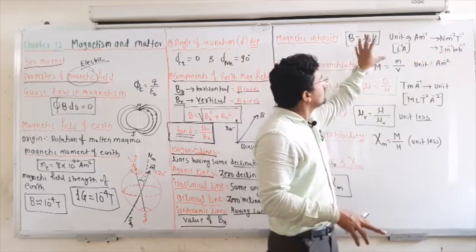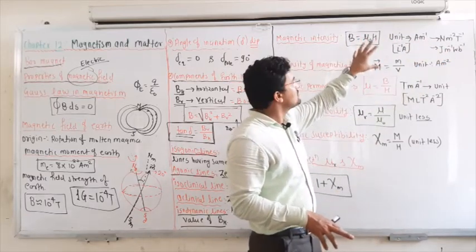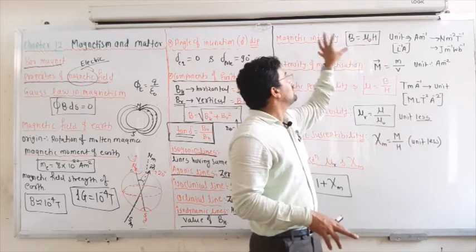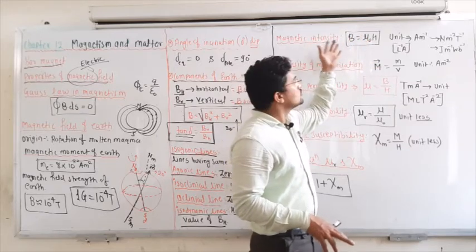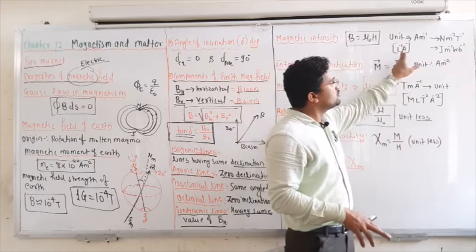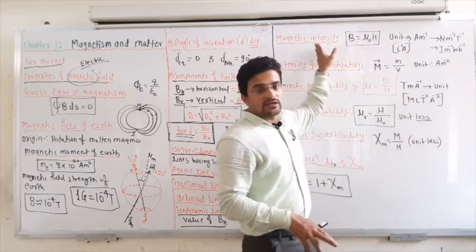So just write it 2 or 3 times. Sometimes they will ask directly, what is the dimension formula of magnetic intensity? They will give you 4 options, and in those 4 options you will have this. Or they may ask, what is the unit of the magnetic intensity?